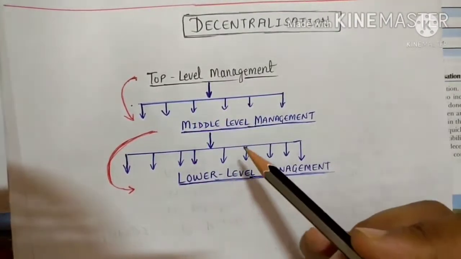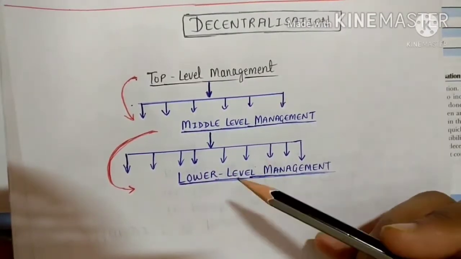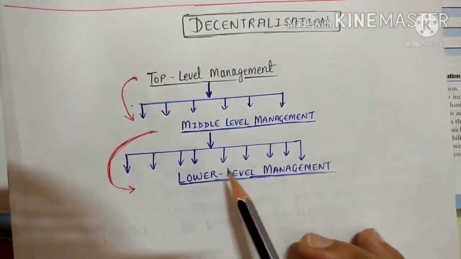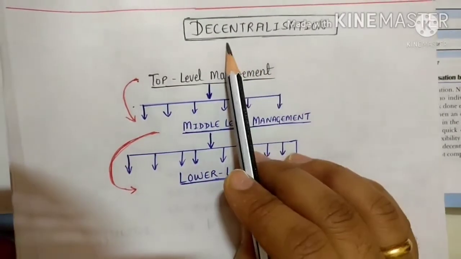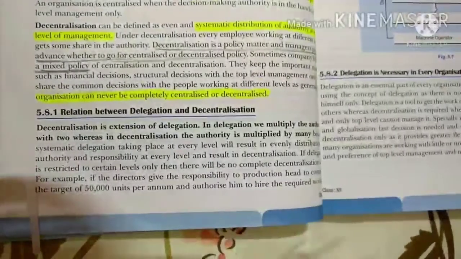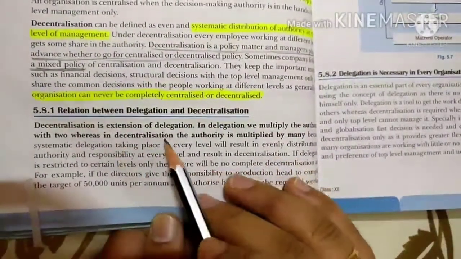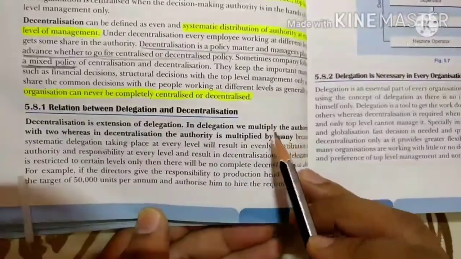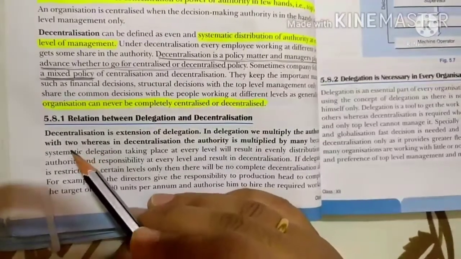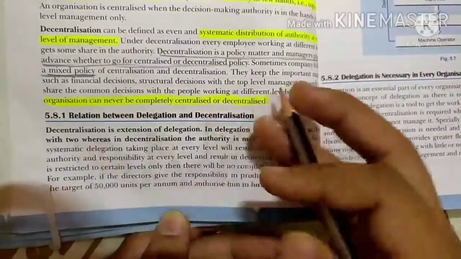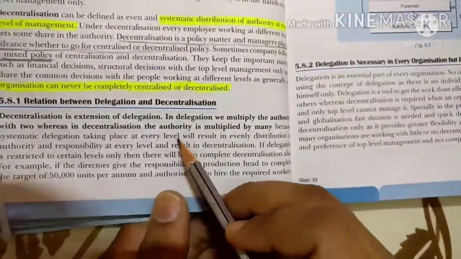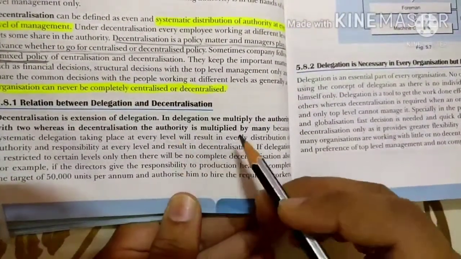So they are sharing some responsibility and authorities with accountability. So this is called what? The systematic distribution of authorities and powers in decentralization. That is called decentralization. Now we'll learn more about this. They have written that decentralization is an extension of delegation. In delegation, we multiply the authorities with 2. Now what is 2? Superior and subordinate, in delegation. But when we are talking about decentralization, then we are sharing the authority which is multiplied by many.